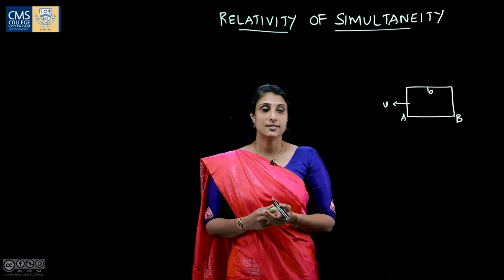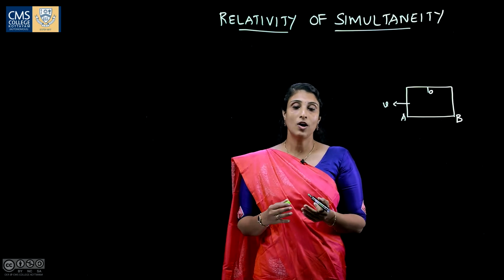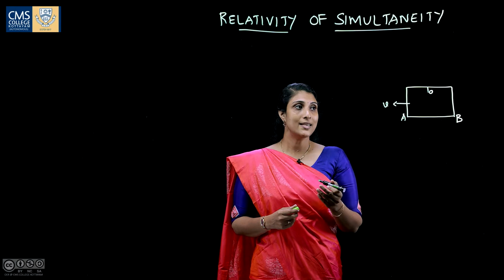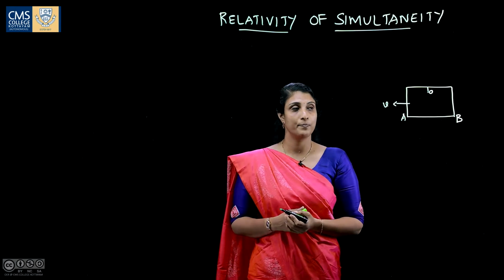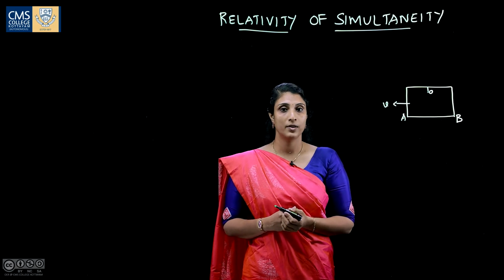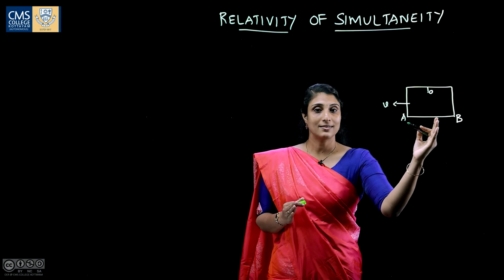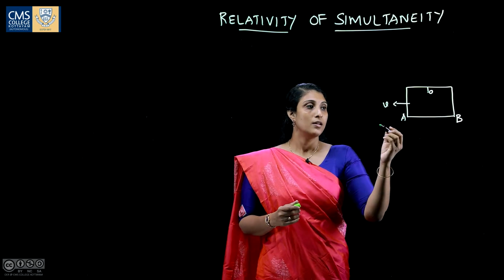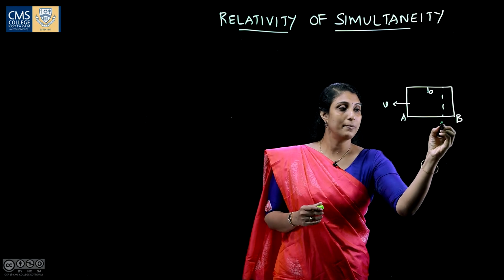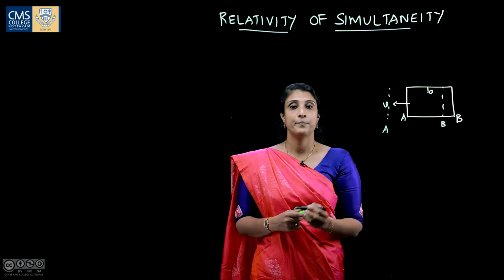Now, we consider an observer on the ground. For an observer on the ground, let at time t0 this light pulse start propagating from the point O. After a time t, since the compartment is moving in the forward direction, the back end B will be at this position and the end A will be at this position.